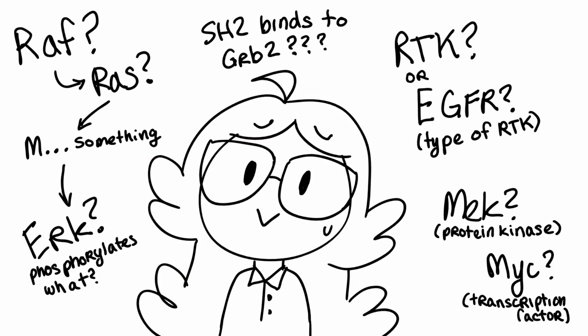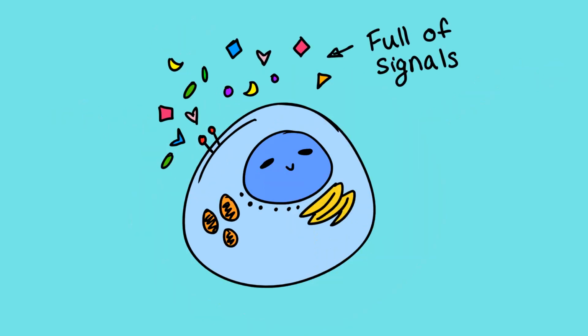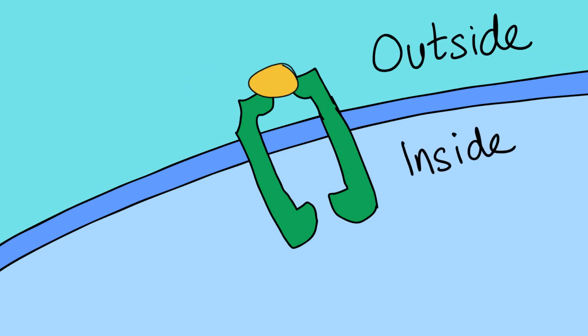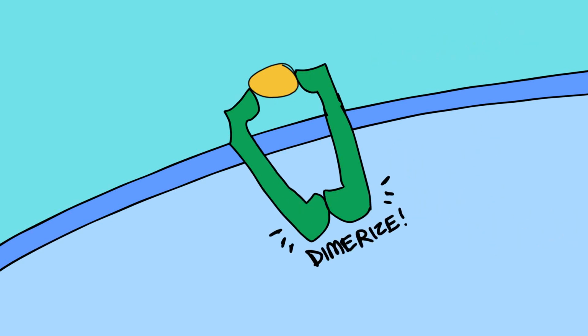The MAPK signaling sequence is a complicated series of signaling where oncogenes or defective tumor suppressors can arise to result in cancer, as it is the signal relay between the outside of the cell and the nucleus to get mitosis going. The cell has a lot of information going on from the outside all the time telling it to do stuff. So one of these signaling molecules floating around the outside cellular space finds its way onto the ectodomain, or outside domain, of the receptor tyrosine kinase, or RTK, causing it to dimerize and bring the kinase domains close together